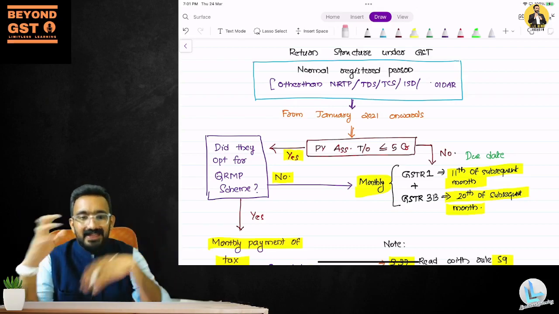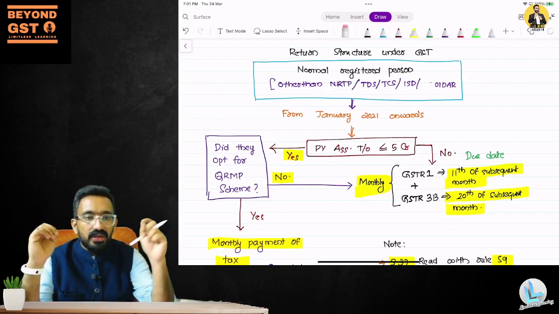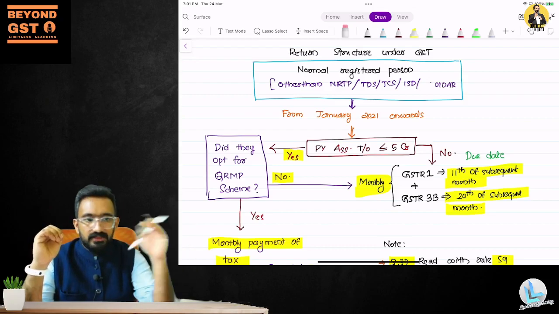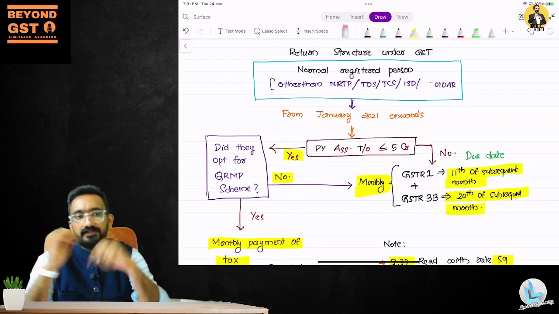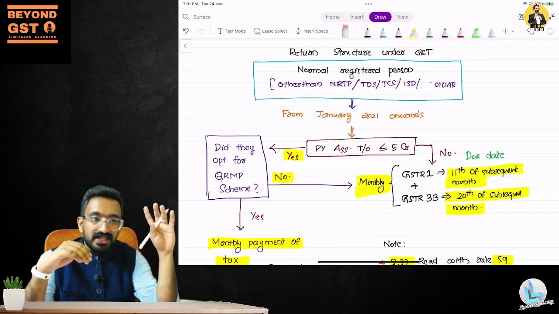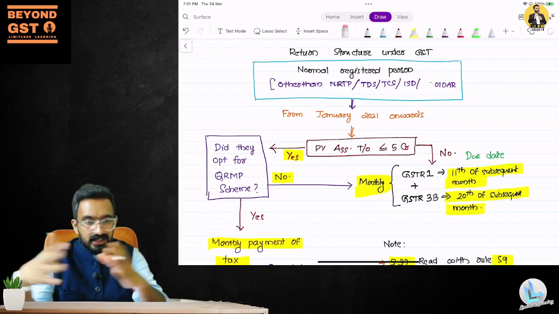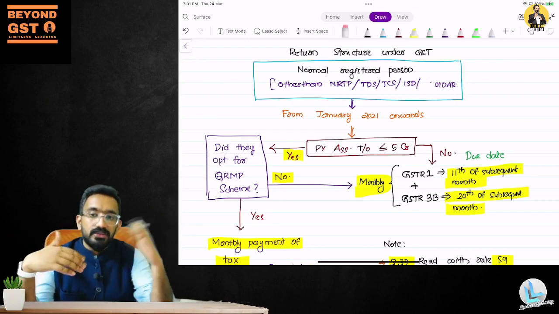Now, what will be my deadline? For the January month, GSTR 1 needs to be submitted on the 11th of February, the 11th of the subsequent month. In that, I will upload all the details which will show up as 2A or 2B of my customers. The government wants a little more time before 3B. They want to do the reconciliation.